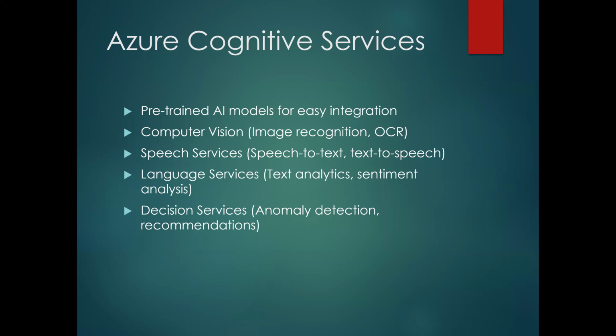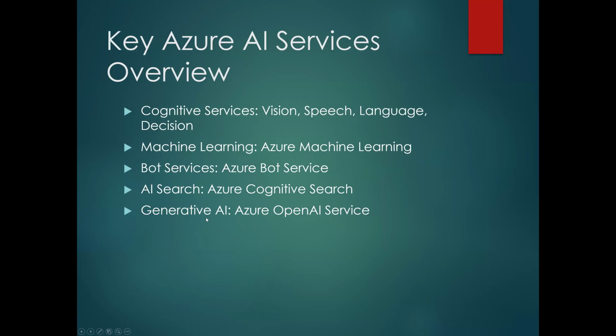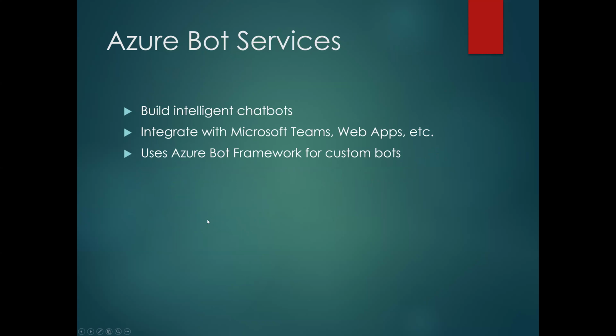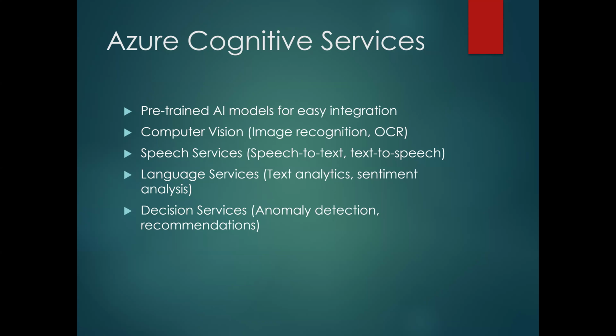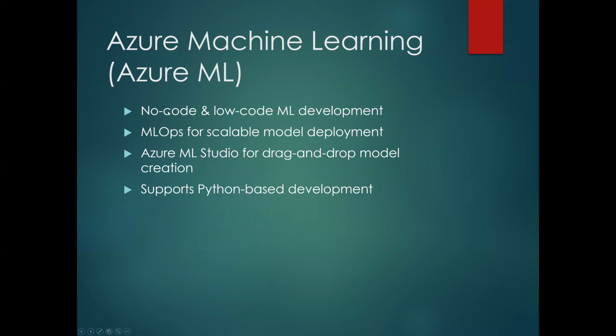That is anomaly detection and recommendation, the decision services. This is decision making. Another thing is Azure Machine Learning.